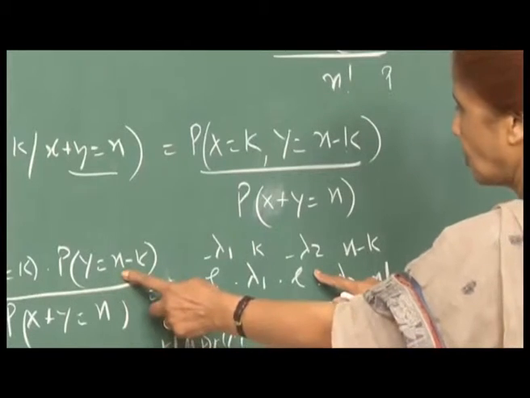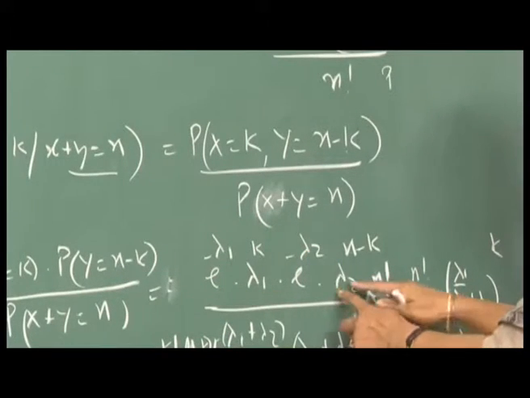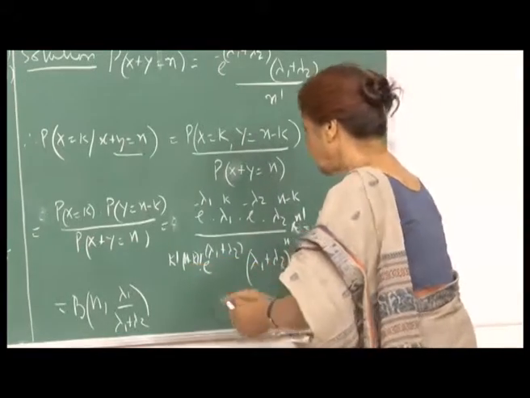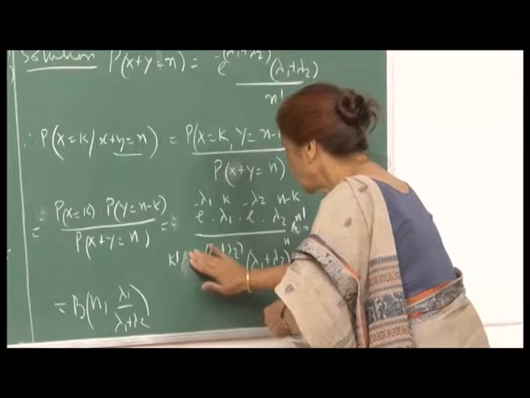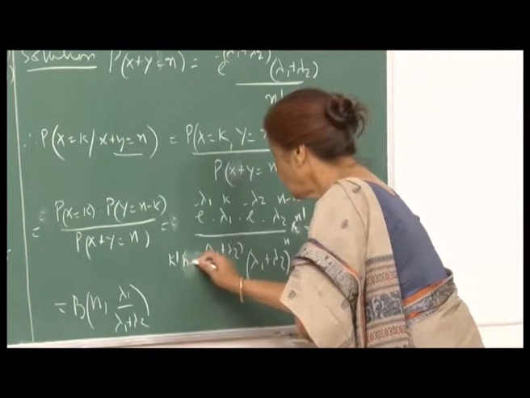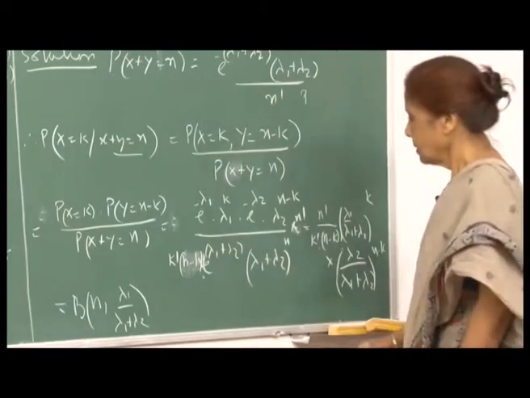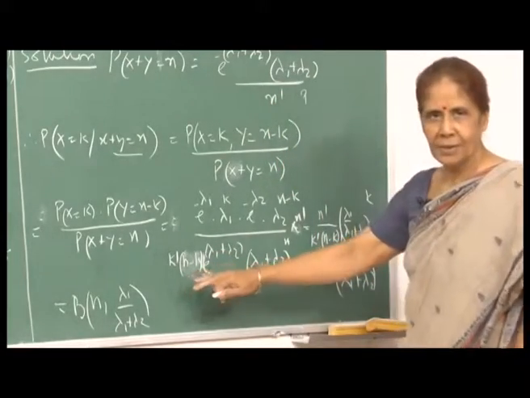Then the other probability is e raised to minus lambda 2, lambda 2 raised to n minus k divided by n minus k factorial. This may not look very clear, so let me rewrite n minus k factorial.